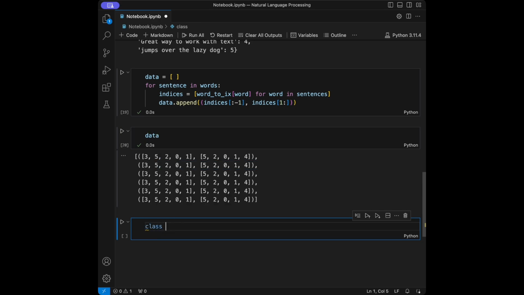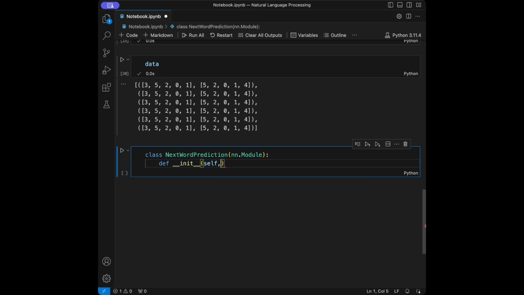So now I'm going to create a class for defining the model. I will say class NextWordPredictor, and it's going to be nn.Module. We will say def __init__, self, vocab size, embedding dimension, and hidden dimension.